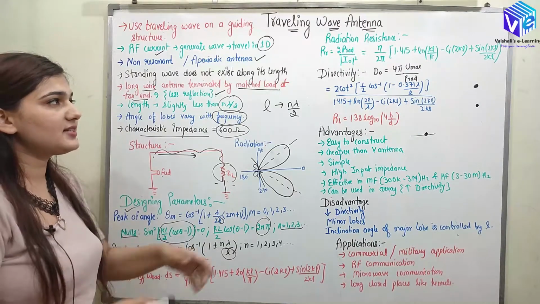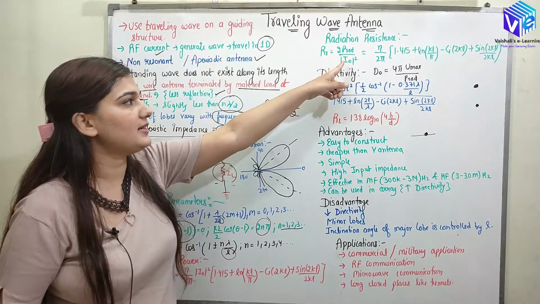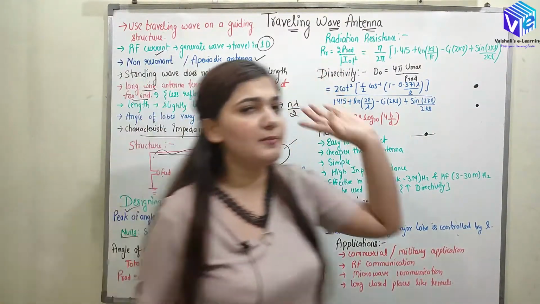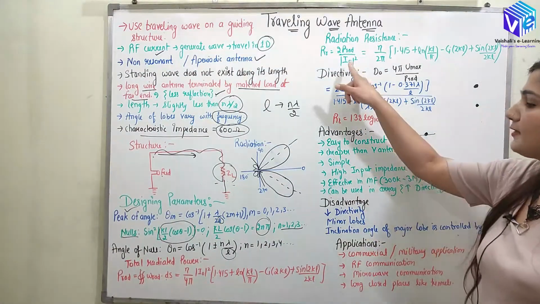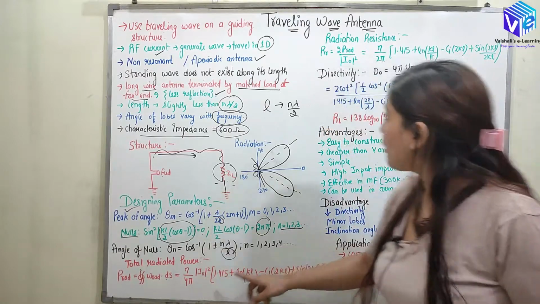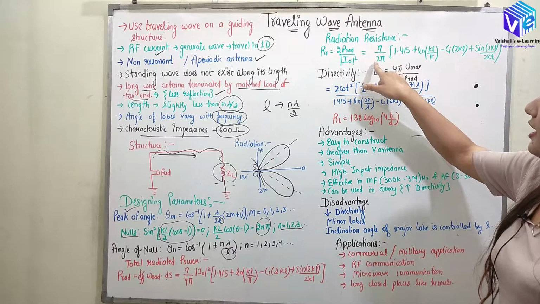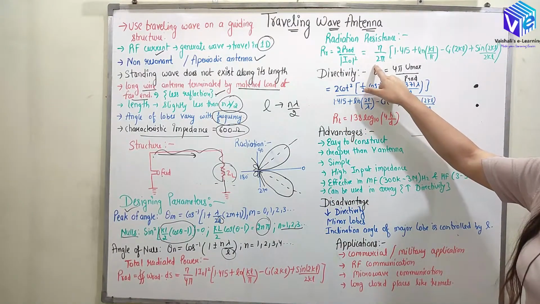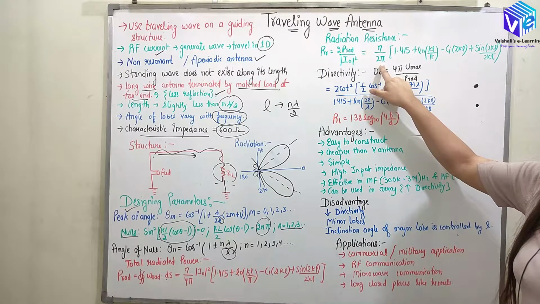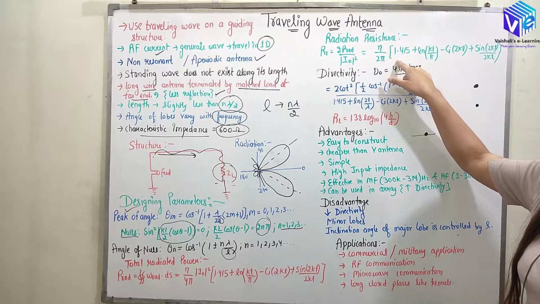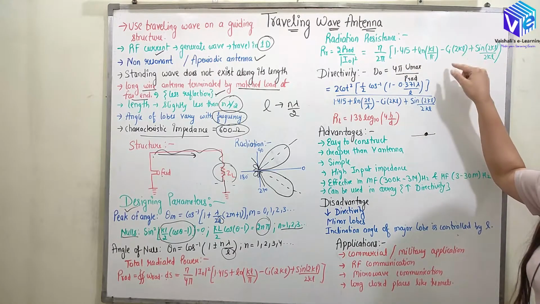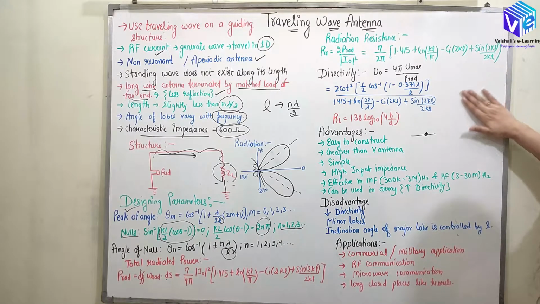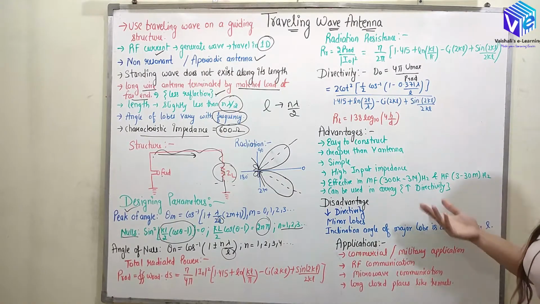Now the radiation resistance is equal to twice the power radiated divided by I naught square. So we have already found out the power radiated. Now I will multiply it with 2 and divide it with I naught square, so this I naught factor will not be here. So here we will be having eta upon 2 pi, because here we had upon 4 pi. This factor 2 is going to cancel out 4, so we will have eta upon 2 pi multiplied with 1.415 plus ln kl upon pi plus ci 2kl plus sin 2kl upon 2kl. So this is how I can find out the radiation resistance as well.